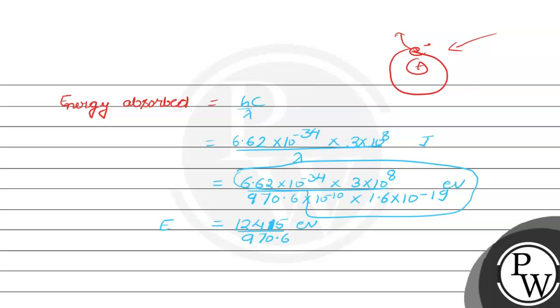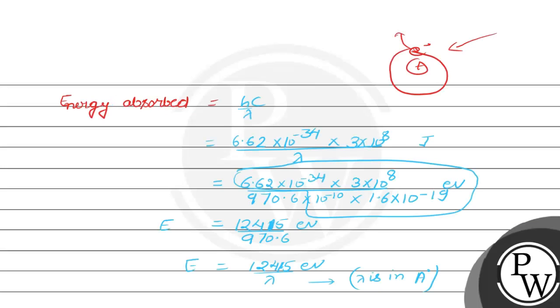We did this because we can directly substitute the value of lambda, that is we can generalize this formula 12,415 electron volt upon lambda, where lambda is in angstrom. So students, instead of solving these questions with substituting h, c again and again, we directly generalize this formula, that is E equals to 12,415 upon lambda.